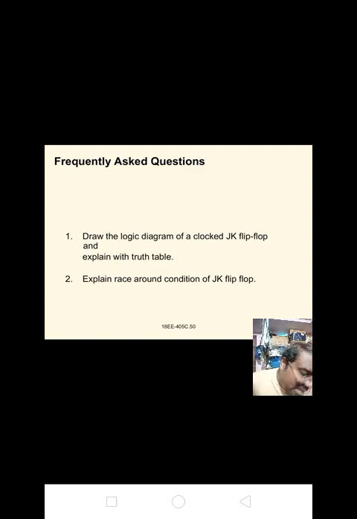When the clock is at high level, J equal to 0 and K equal to 1, Q is in the reset condition and cleared to 0. In other words, the output Q is ANDed with K and clock input so that the flip-flop is cleared during a clock pulse only if Q was previously 1. Similarly, the output Q bar is ANDed with J and clock input so that the flip-flop is set with a clock pulse only if Q bar was previously 1. Hence, when the clock input is high level, J equal to 1 and K equal to 0, output Q is set to 1.